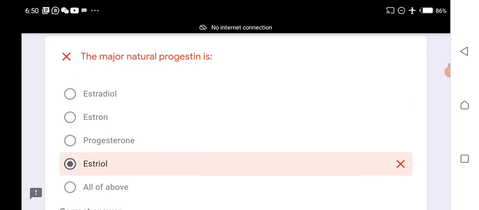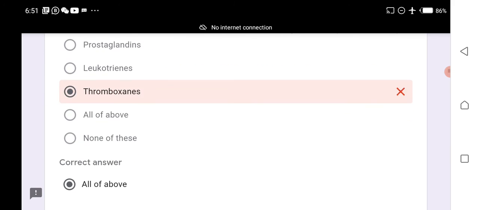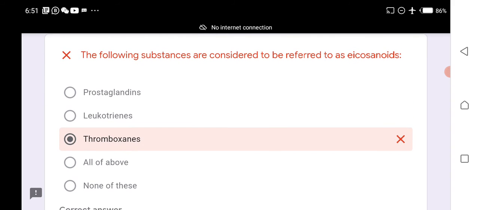The major natural progestin is progesterone. Progesterone is the major natural progestin. Which of the following substances are referred to as eicosanoids? All of the above: prostaglandins, leukotrienes, and thromboxanes are referred to as eicosanoids.